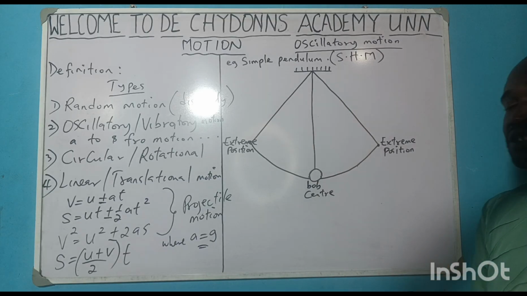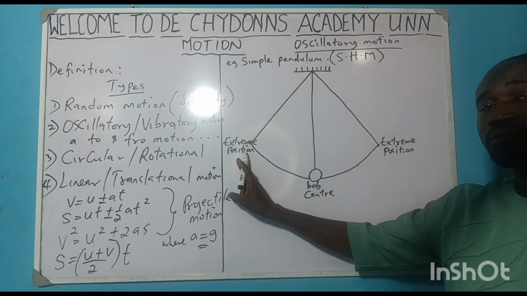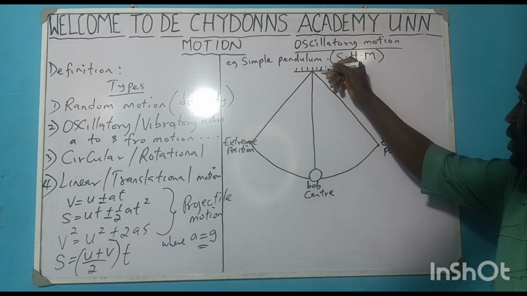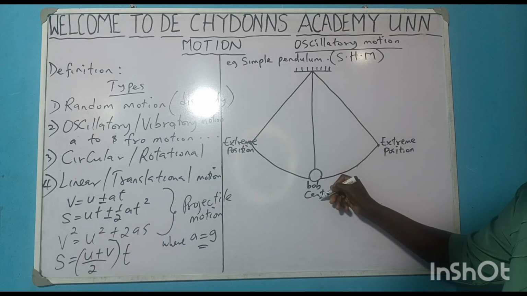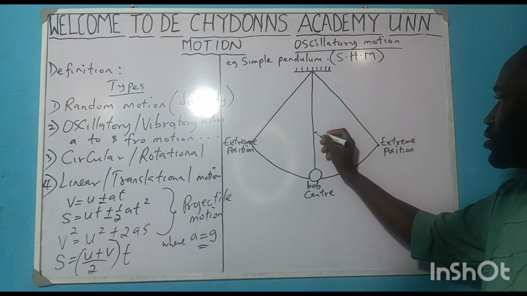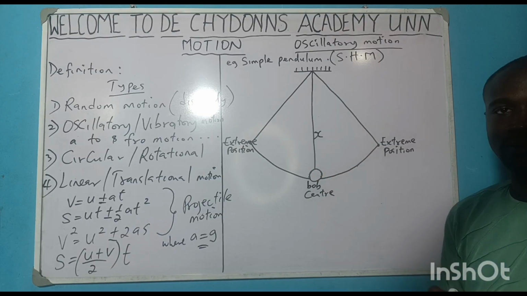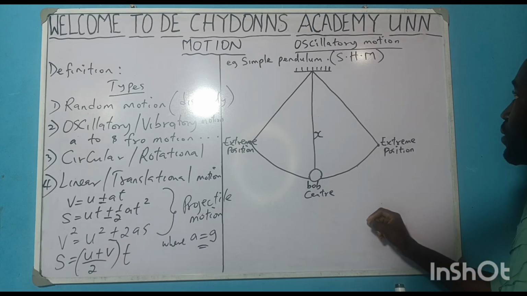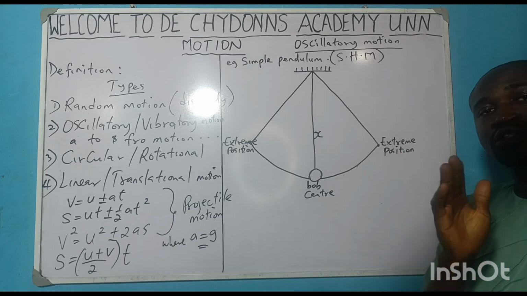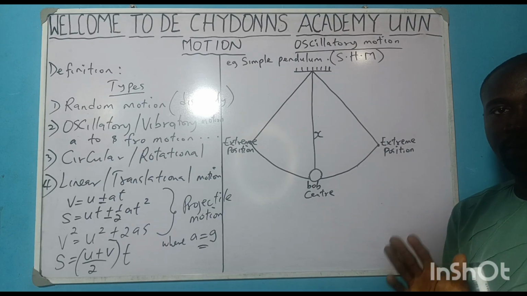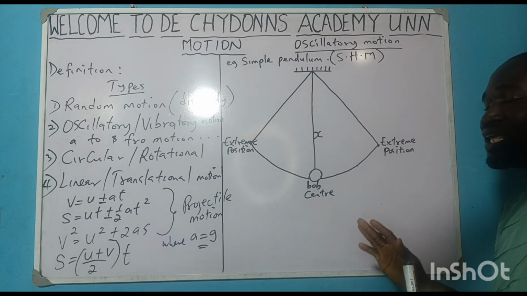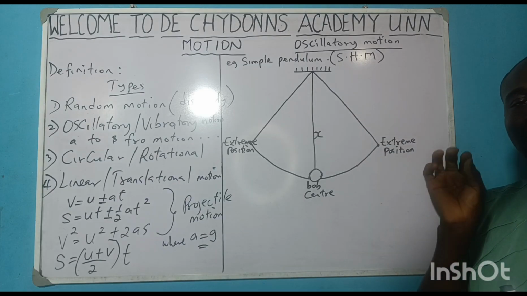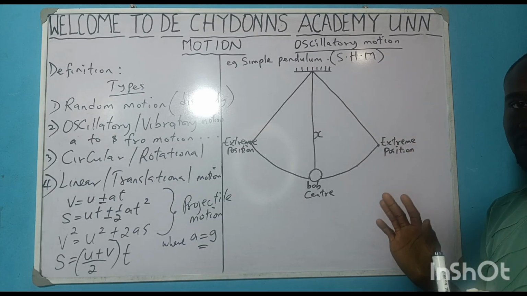So we will be discussing what happens at the extreme position and what happens at the center. Okay, this bob is displaced vertically this way, so we call this the displacement x. But still remember that we said simple harmonic motion is a to and fro motion of a body whose acceleration is directed towards the center or fixed position and is directly proportional to displacement.